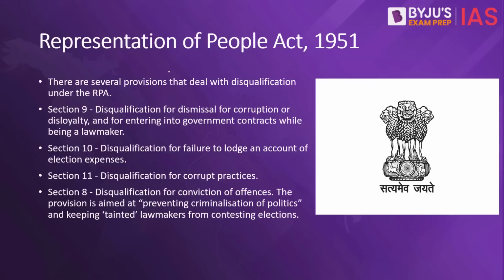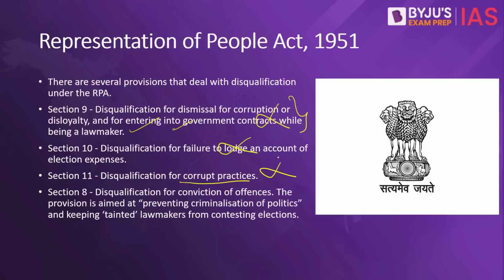Section 8 says disqualification might happen in case of corruption, disloyalty to the country, or entering into government contracts. This is not applicable to him. Second, Section 10, disqualification would happen for failure to lodge an account of election expenses. Again, not applicable to him. Section 11, disqualification for corrupt practices.